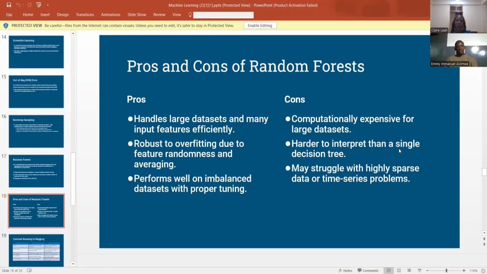Then the pros and cons. Most of them are self-explanatory, but I'll explain a few. So the pros: the random forest handles large data sets.